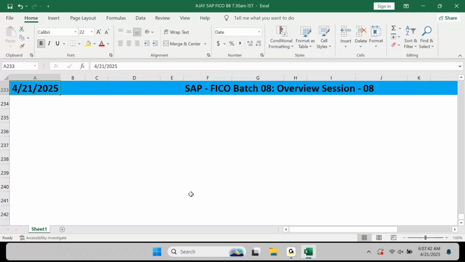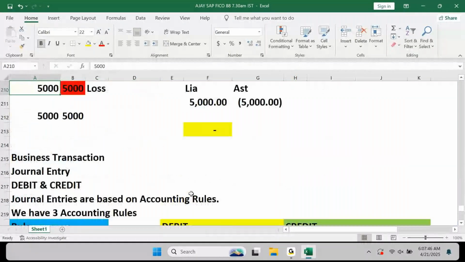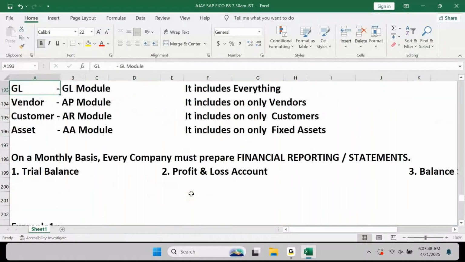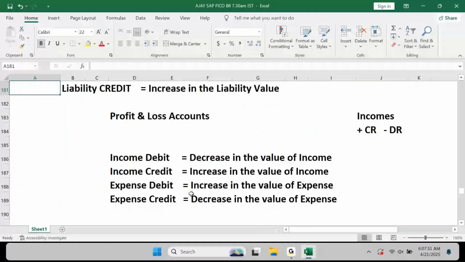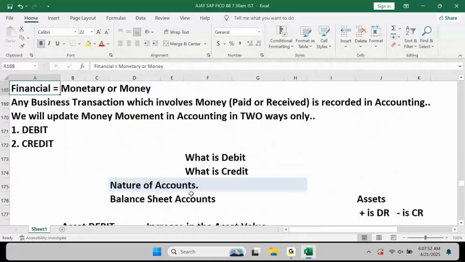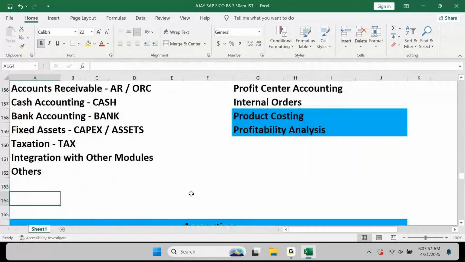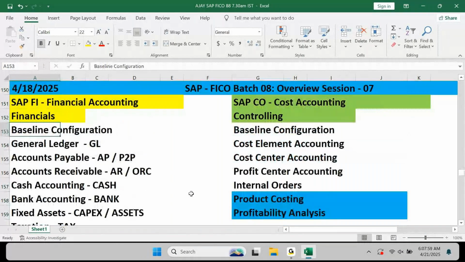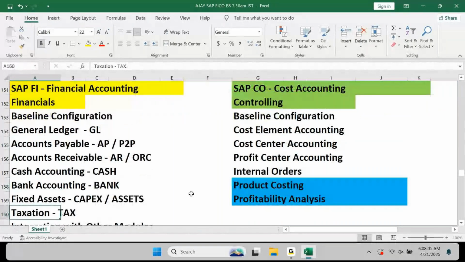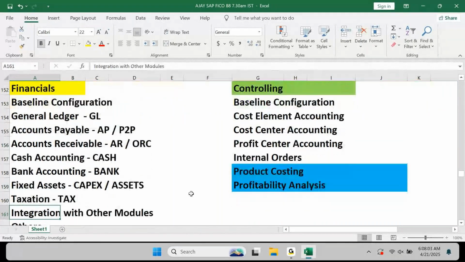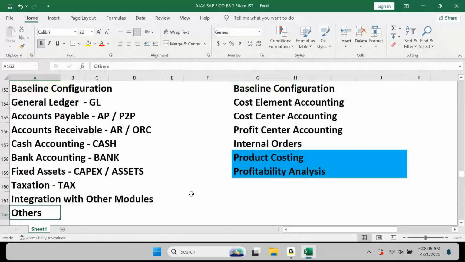All right. In the last overview session, we were talking about basics of accounting, and we were also talking about what are all the different points that are available in SAP FICO, in which we understood in FI you have baseline configurations, GL, AP, AR, cash, bank, fixed asset, taxation, integration, and then other small topics.